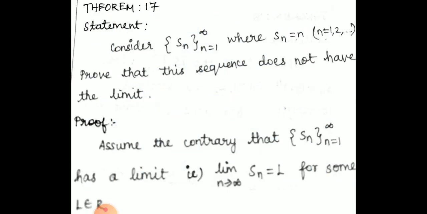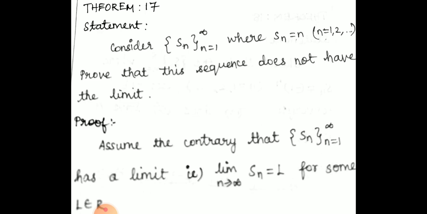First theorem is: consider the sequence Sn where n lies between 1 to infinity and Sn equal to n. Prove that this sequence does not have a limit. Usually we know the definition of the limit of a sequence. The set bracket Sn is denoted as the sequence, and here they have given Sn as n, where n varies from 1 to infinity.